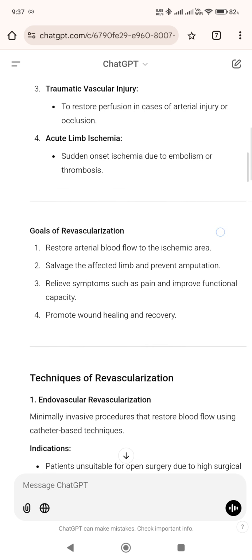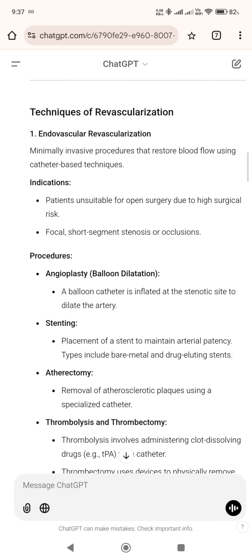Techniques of revascularization. 1. Endovascular revascularization. Minimally invasive procedures that restore blood flow using catheter-based techniques. Indications: patients unsuitable for open surgery due to high surgical risk. Focal, short segment stenosis or occlusions.